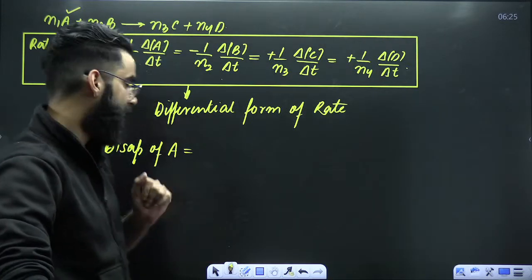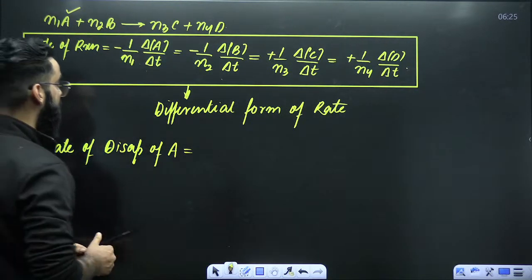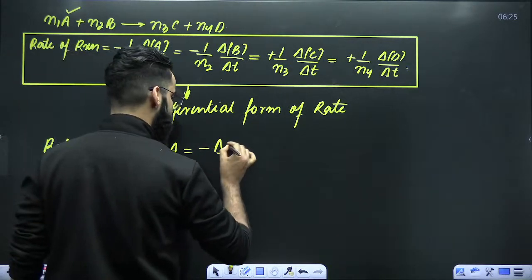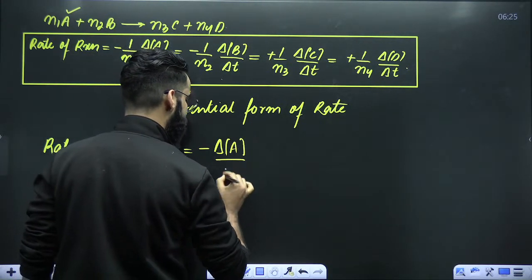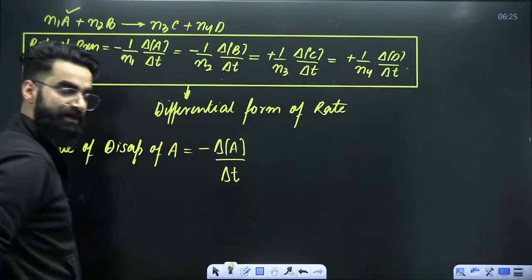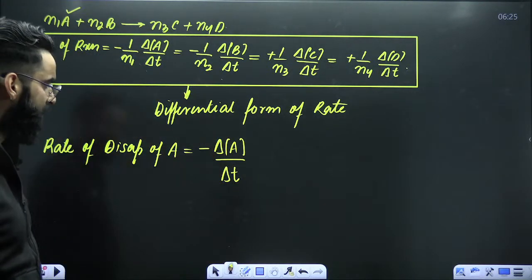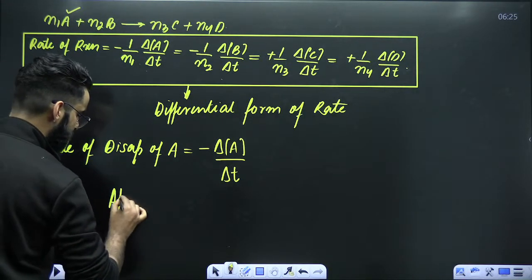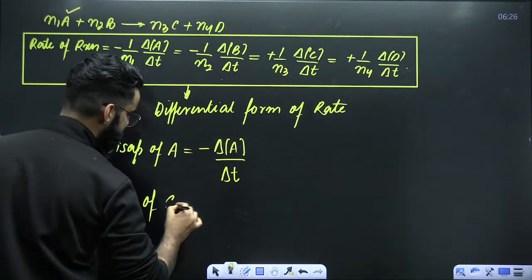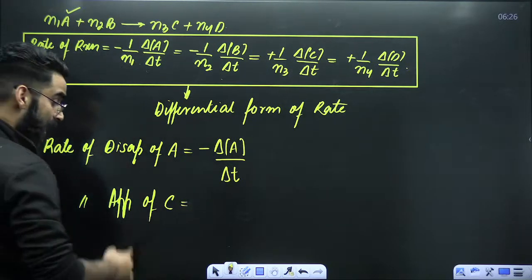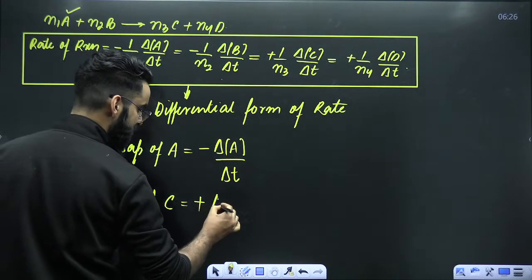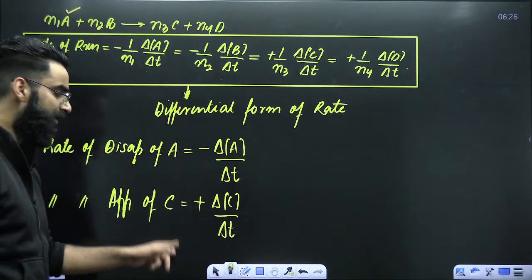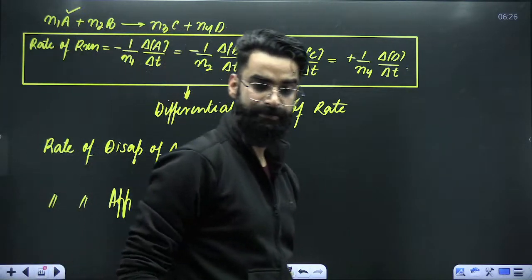Now, rate of disappearance of A. How? Start with a minus sign, which represents disappearance. Change in the concentration of A, divided by time interval. Do not divide with the stoichiometric coefficient. This is going to give you the rate of disappearance of A. Similarly, the rate of appearance of C. Appearance, so start with plus. Change in the concentration of C divided by time interval. This term is going to give you the rate of appearance of C. As simple as that.